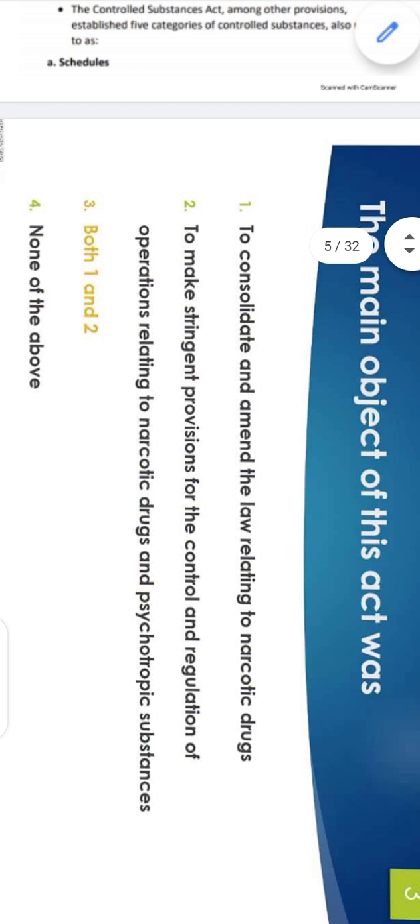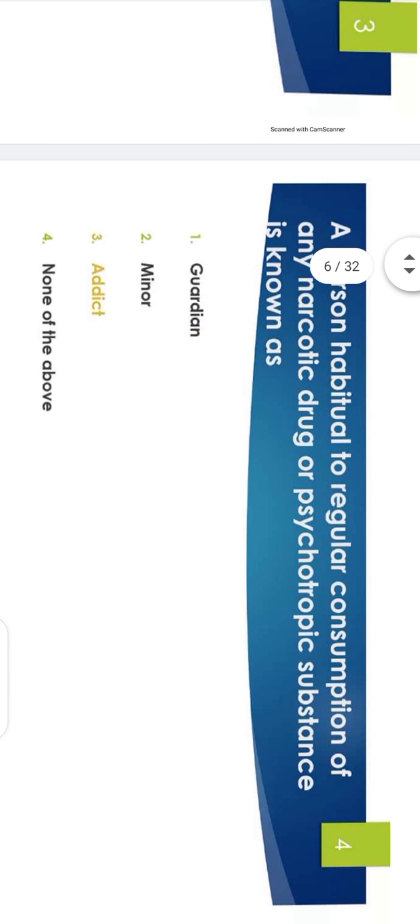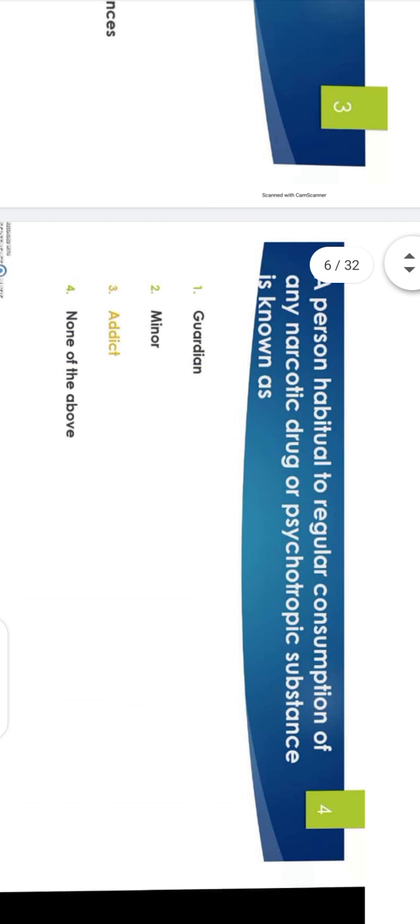The main object of this act was to consolidate and amend the law related to narcotics and to make stringent provisions for the control and regulation of them. A person habitual to regular consumption of any narcotic drugs or psychotropic substances is known as an addict.